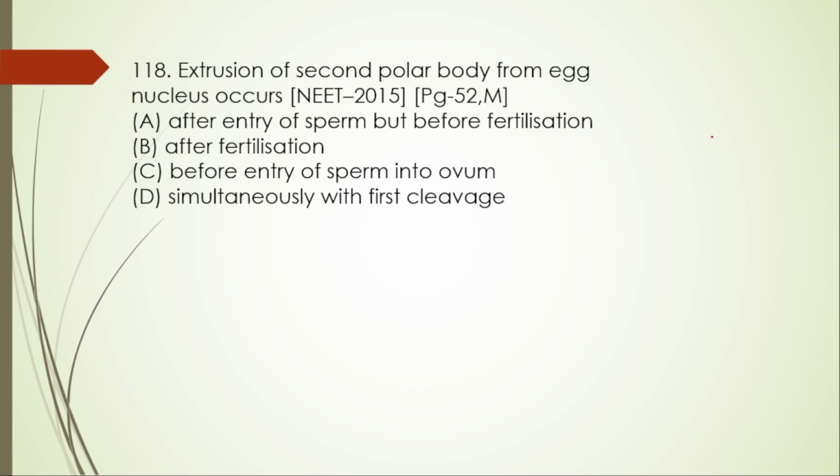Next 118. Extrusion of the second polar body from the egg nucleus occurs A. after entry of the sperm but before fertilization, B. after fertilization, C. before entry of the sperm into the ovum, and D. simultaneously with the first cleavage. So here the right option is option A. So for 118, the right option is option A.